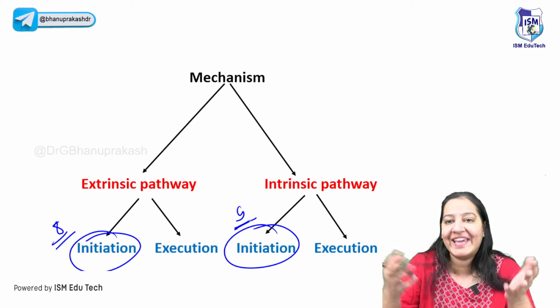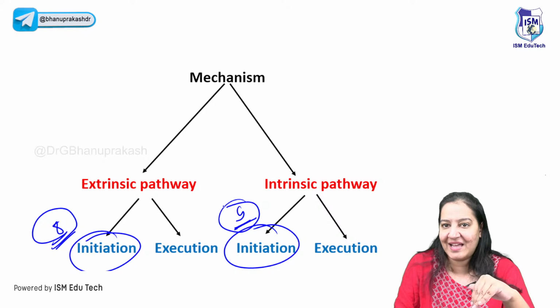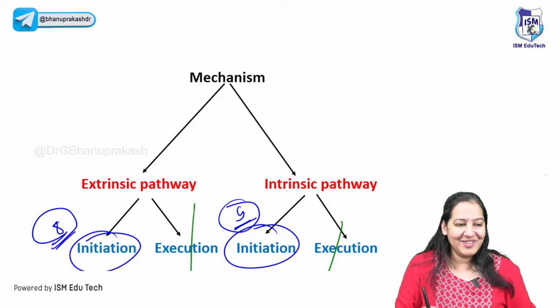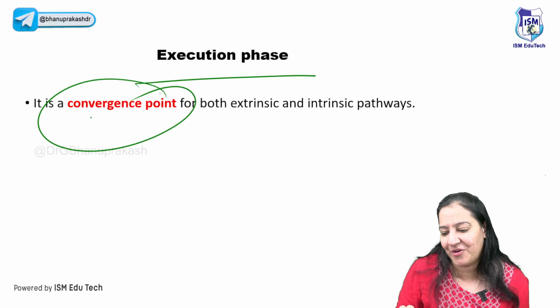You will ask me, ma'am, what next? What happens to this caspase 8 and what happens to this caspase 9? Let me continue the 2 stories together in the execution pathway. So the third story, the last story, is the execution, which is a convergence point of both.